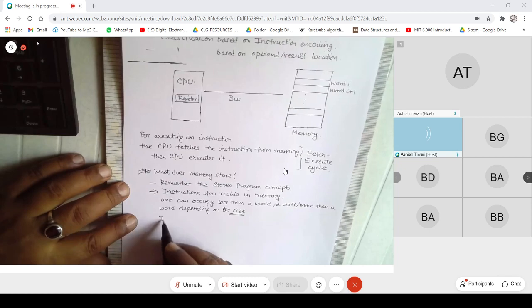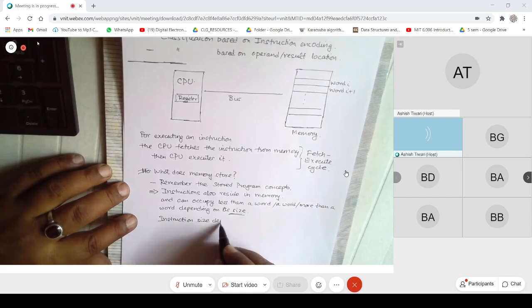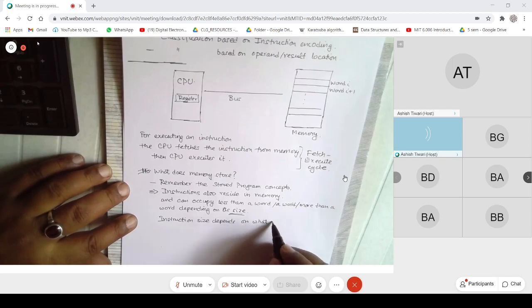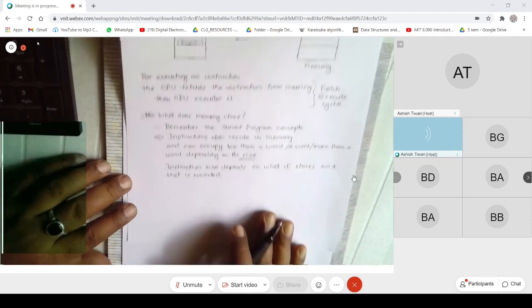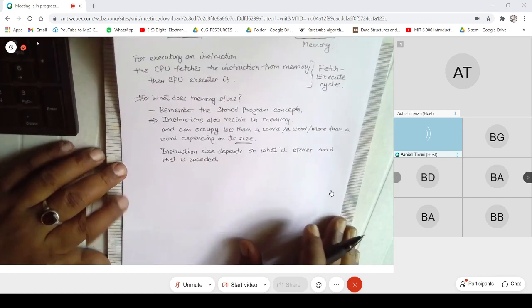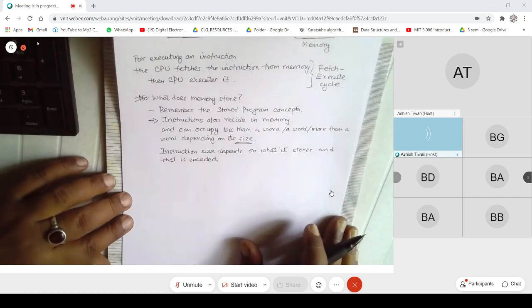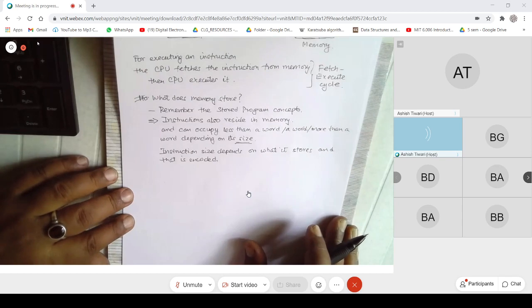Instruction size depends on what it stores, and then how it is encoded.